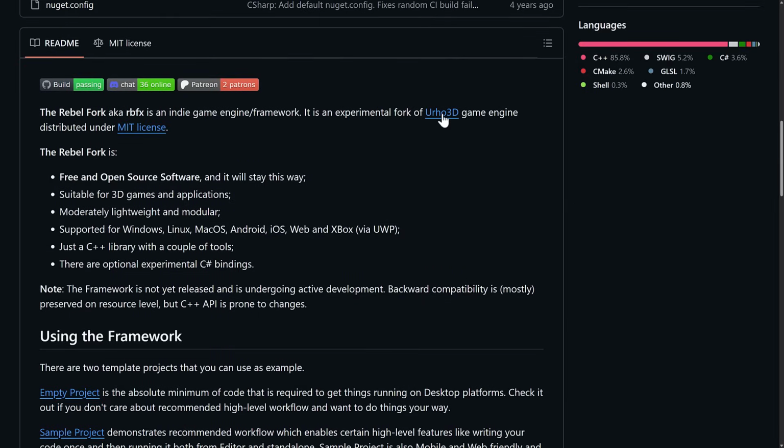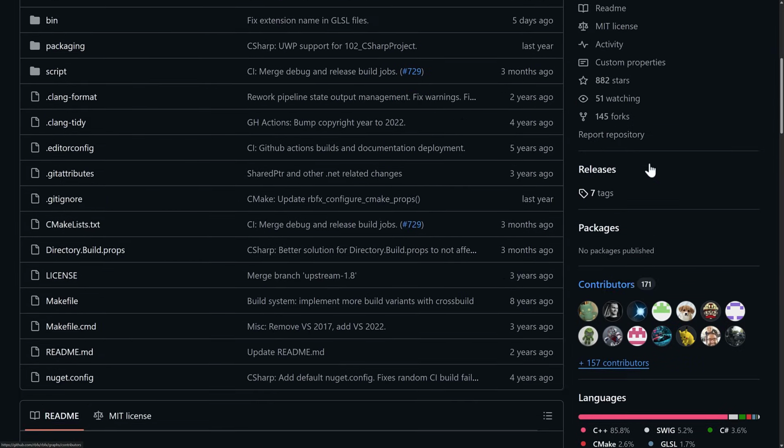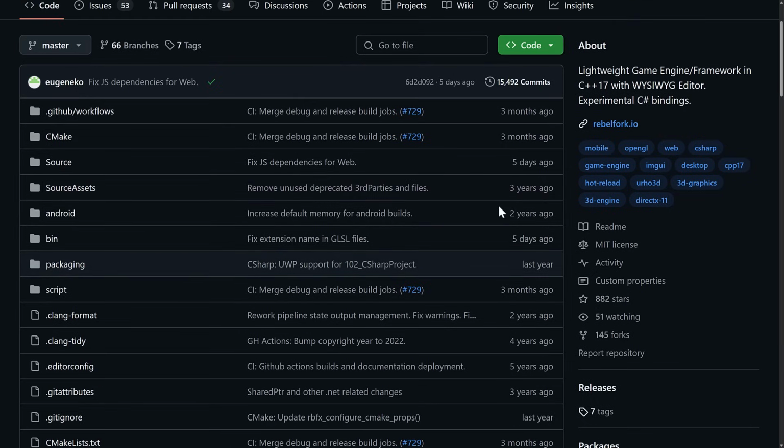Now, this is a fork of Urho3D. Urho3D was a very interesting project that ran into some politics. The owner of it made it Russian only, took it offline, kicked everyone out of the Discord, etc. There was definitely a nasty breakup. Now, one of the things you will find about Rebel Fork, so there is, again, 171 contributors, so this new project has definitely taken off.